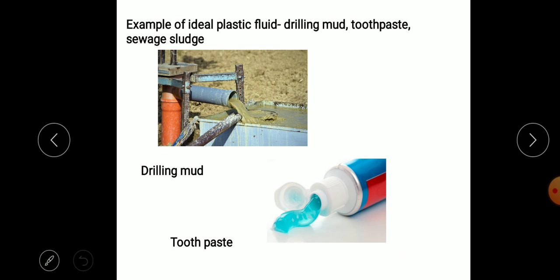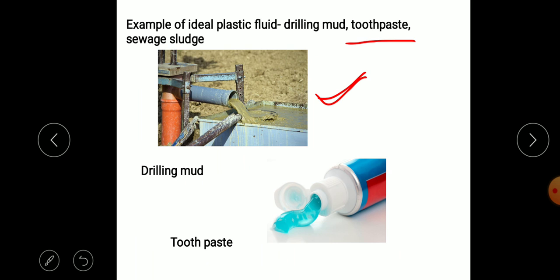Examples are drilling muds used in drilling into the earth. Toothpaste we can consider as an ideal plastic fluid, and sewage sludge is another example.